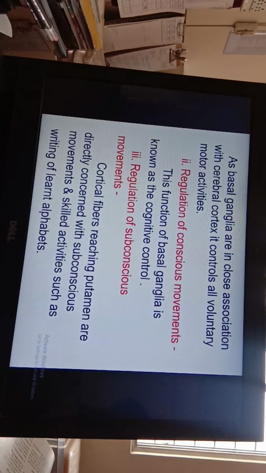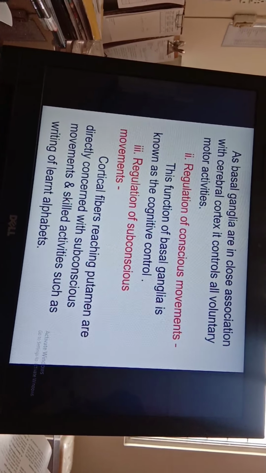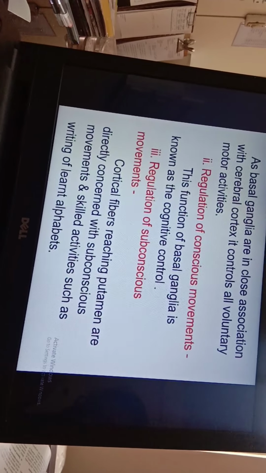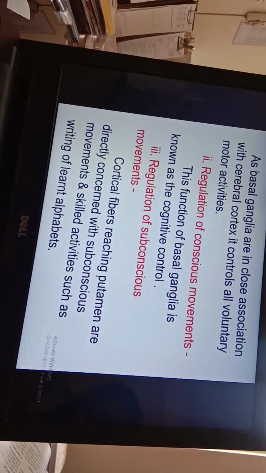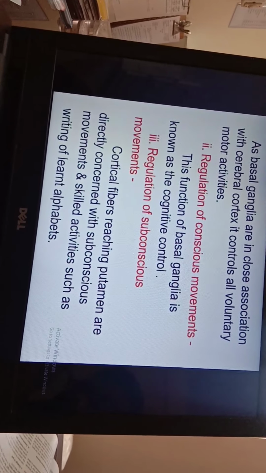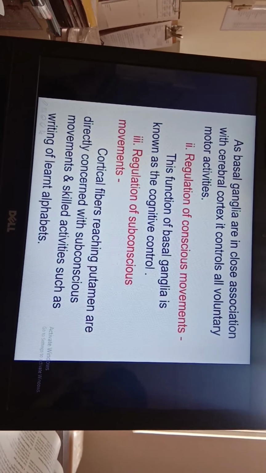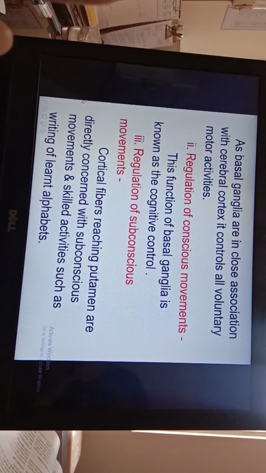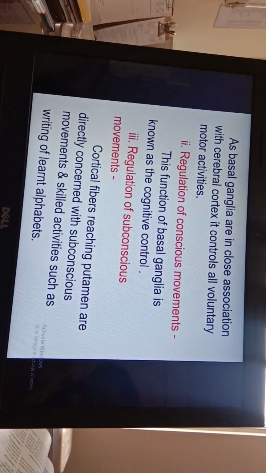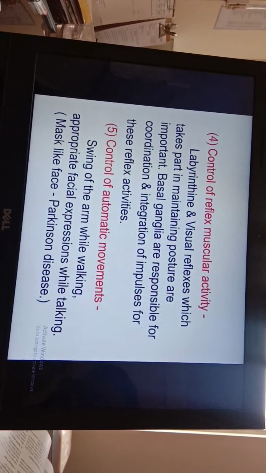Second function is regulation of conscious movements. Basal ganglia are known for controlling cognitive movements. The next is regulation of subconscious movements. Cortical fibers reaching the putamen are directly concerned with subconscious movement and skilled activities such as writing of a learned alphabet. That is also controlled by basal ganglia.